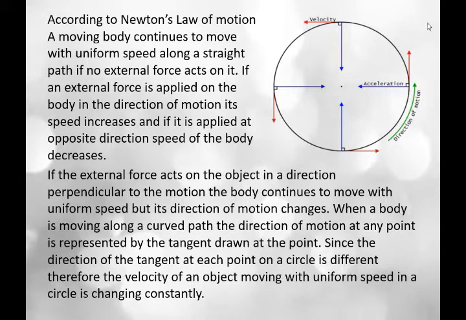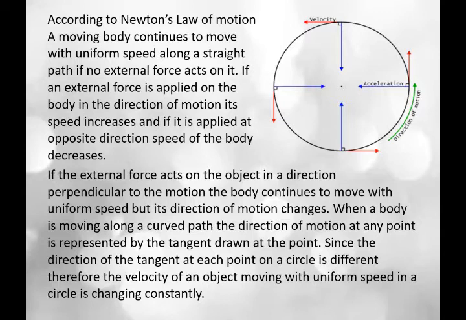You can see this point on the circle. Here, the direction is here. And here you can see the direction is here, and at this point the direction is here. At each point the direction changes. The tangent at each point on a circle is different. Therefore, the velocity of an object moving with uniform speed in a circle is changing constantly.